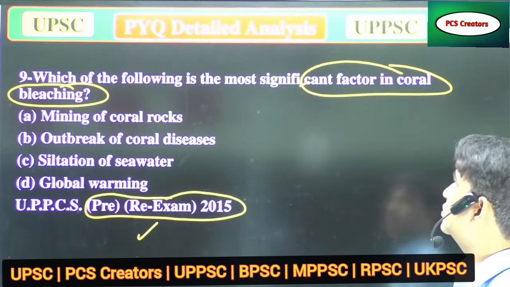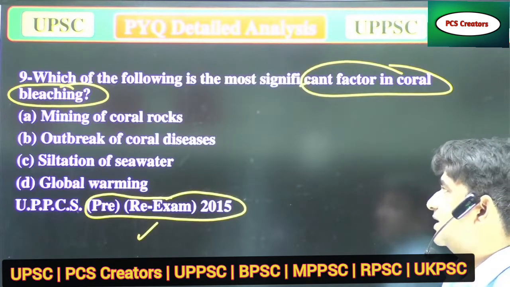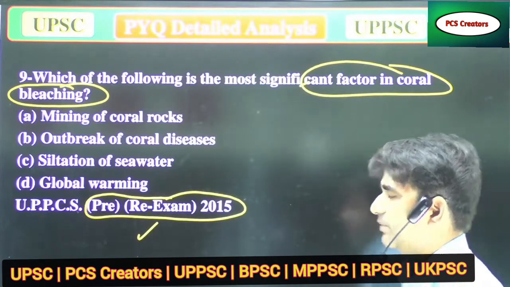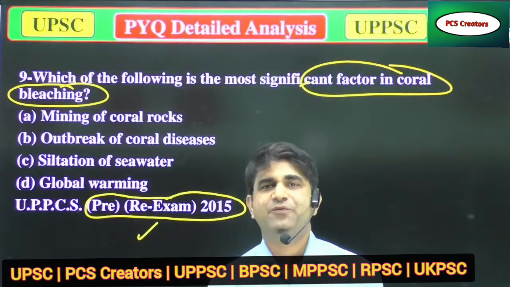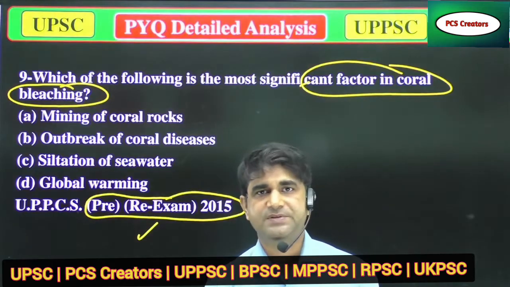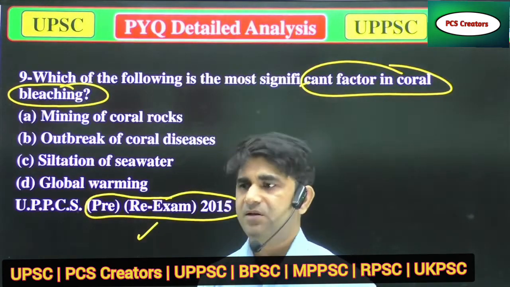Which of the following is the most significant factor in coral bleaching? A, mining of coral rocks. B, outbreak of coral disease. C, salinization of seawater. And D, global warming. Everyone, please answer. Again, the answer will be the same, that which mainly affects the coral reefs. So I think some of you have some ideas about the coral reefs. Wait for some time.